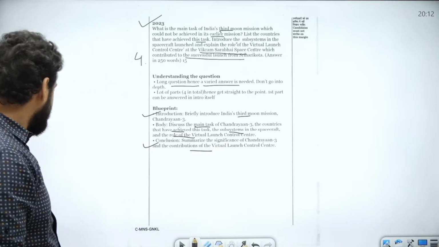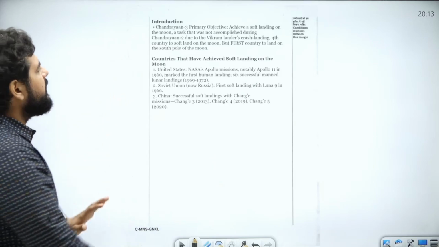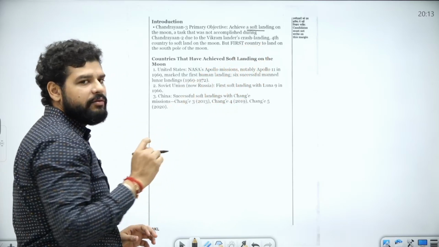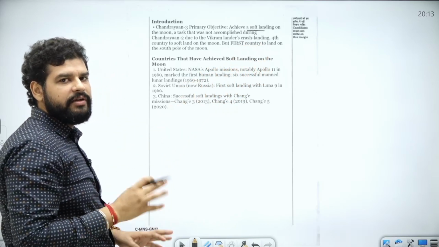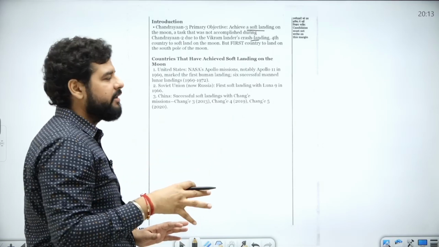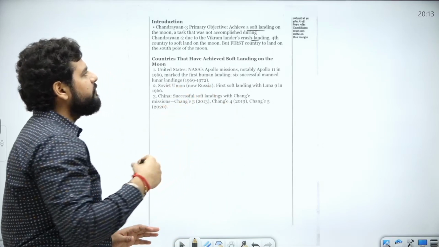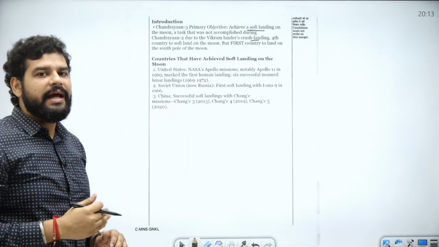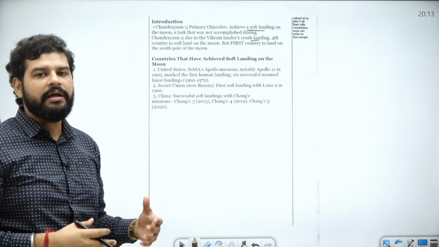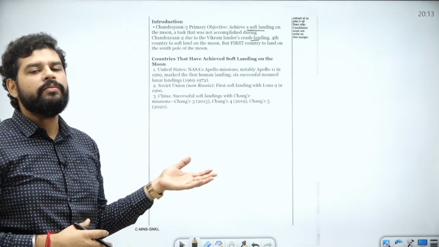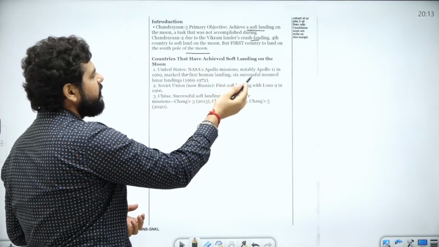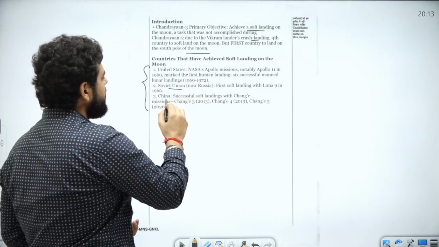Let us see that. So in the introduction, you say that Chandrayaan 3's primary objective was to achieve a soft landing on the moon that was not achieved during Chandrayaan 2, where the Vikram lander crash landed. Okay, so basically the landing was hard landing, not soft landing. Now India is the fourth country to soft land on the moon, that means safely land on the moon, but the first country, and this is a very proud thing, the first country to actually land on the south pole of the moon.